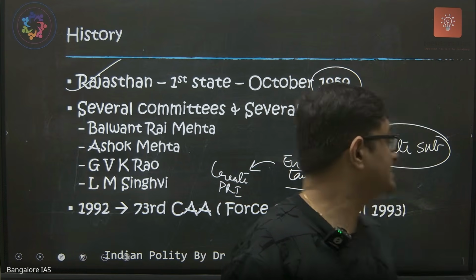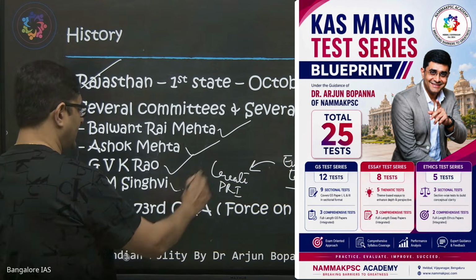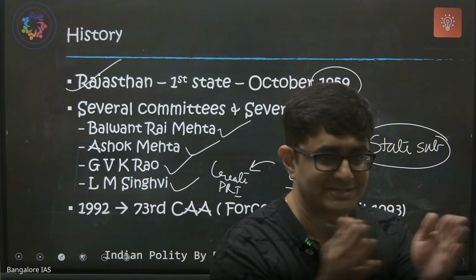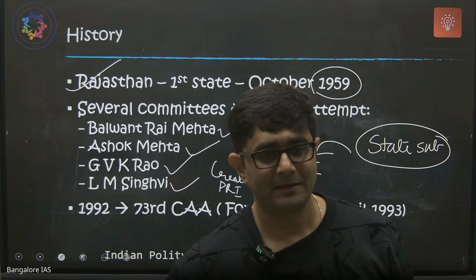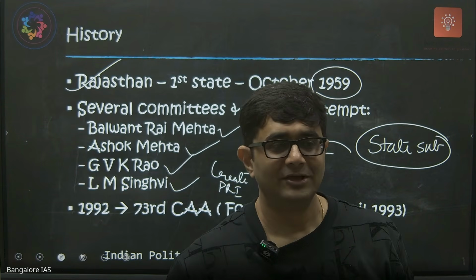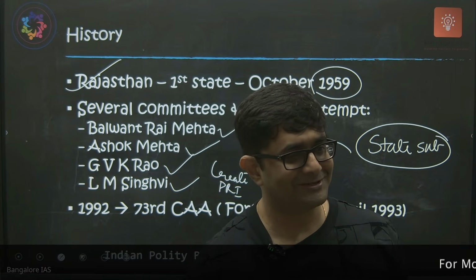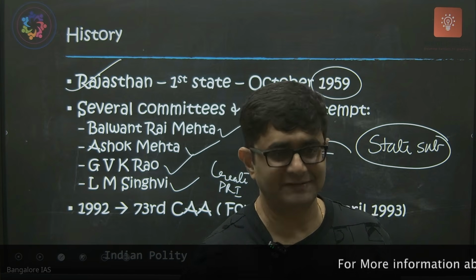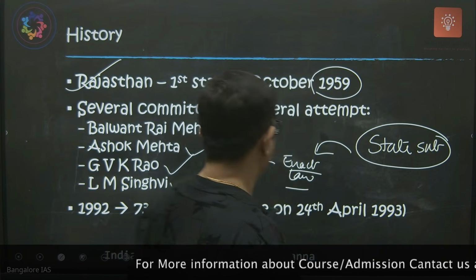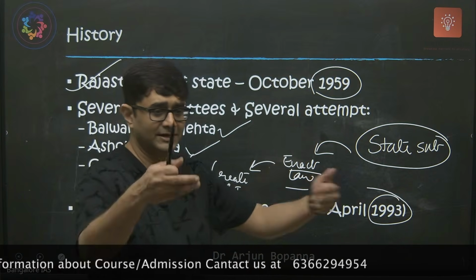Till the 90s, we were setting up committees: Balwant Rai Mehta Committee, Ashok Mehta Committee, GKV Rao Committee, LM Singhvi Committee. Many committees were set up who recommended setting up local bodies. But Parliament could not enact the constitutional amendment because states were not willing to support. The states said, no, we don't want this, we want to keep all the powers to ourselves. It is a state subject, why are you interfering? During Rajiv Gandhi's time they passed it, but it failed.